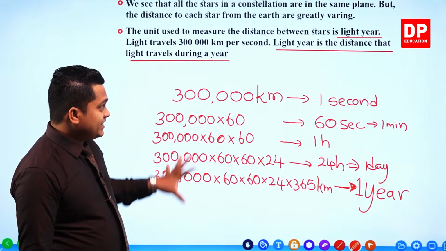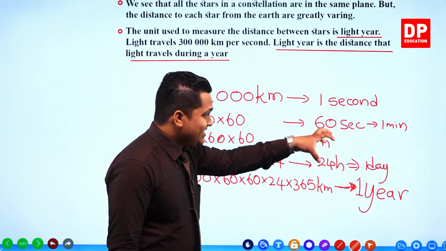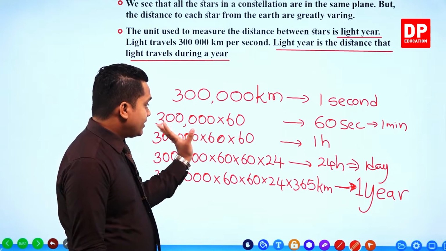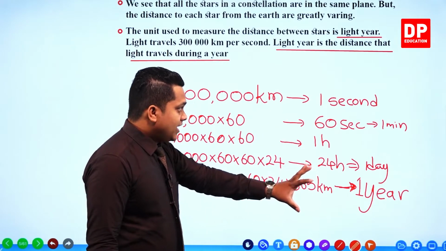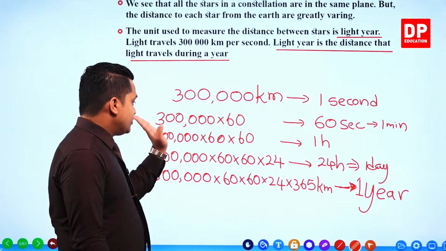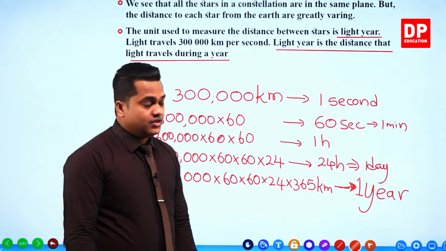Within 1 second, it's going to travel 300,000. So within 60 seconds or within 1 minute, it's going to travel 300,000 times 60. Within 1 hour, you need to multiply this by 60 again. So 300,000 into 60 into 60 within 1 hour.